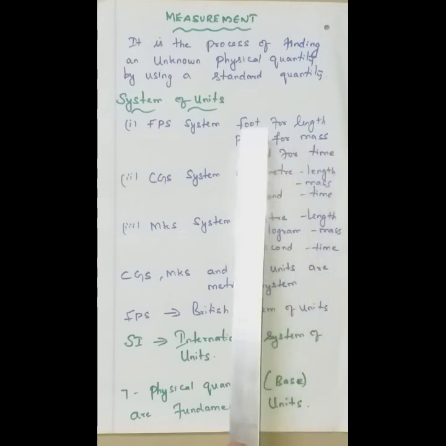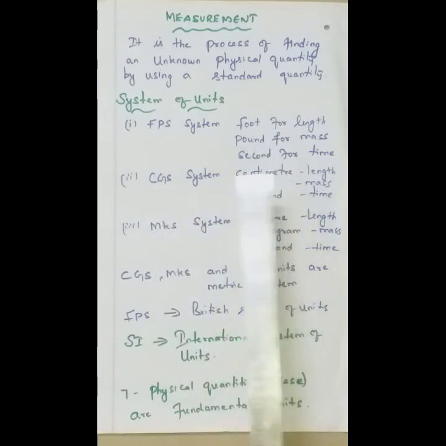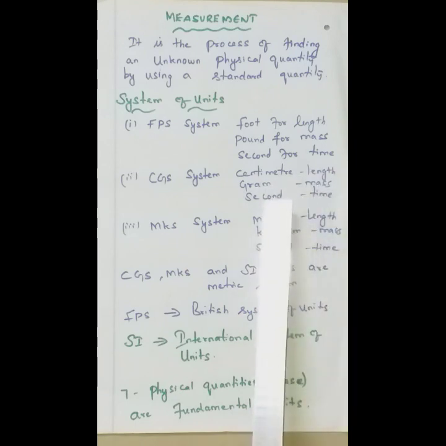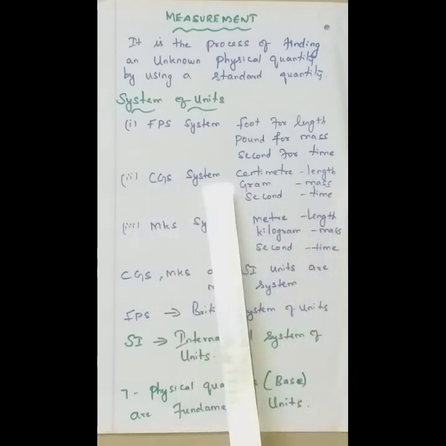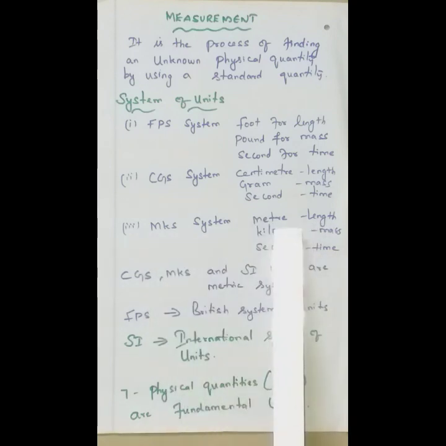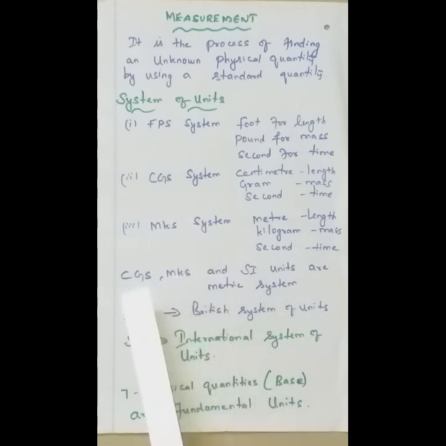So, the first letters give FPS. Next, CGS system. C for centimeter for measuring the length, gram for measuring the mass, second for measuring the time. So, it is called CGS system. Next, MKS system. Meter, that is length, kilogram for mass and second for time. So these three systems are followed in the measurement topics.